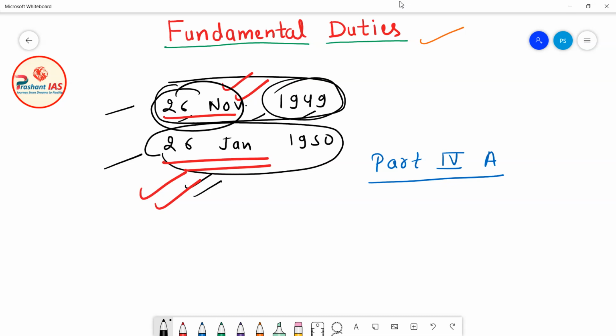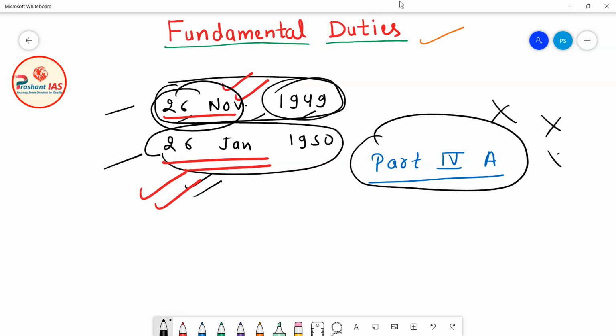So when our Constitution was enacted or enforced, at that point of time, this part was not present in the Constitution of India. This part was not there. But later on, this part was added in the Constitution of India. Okay, so now we need to know how this part was added in the Constitution of India.